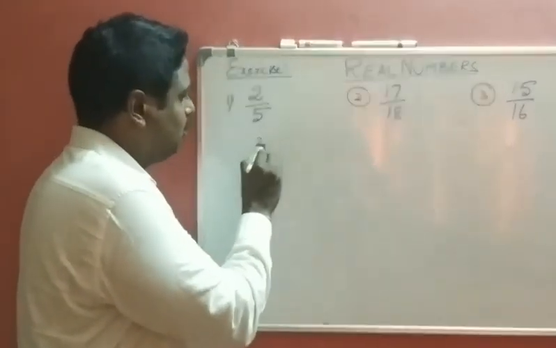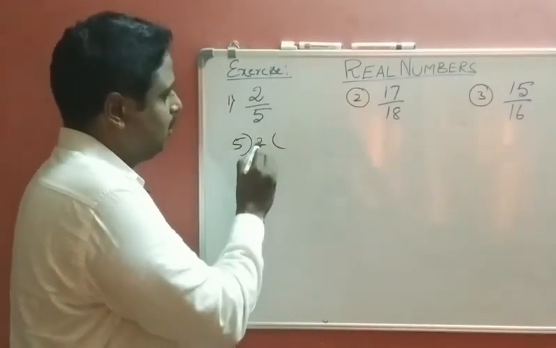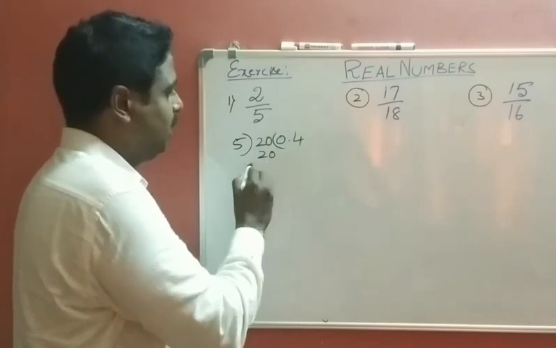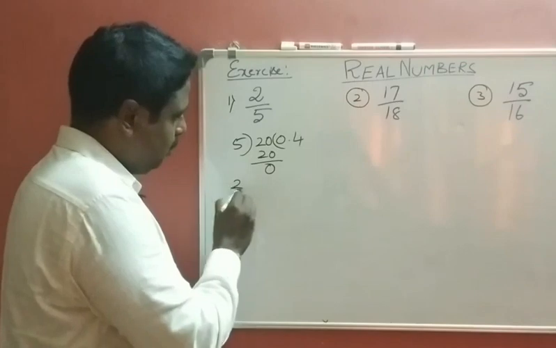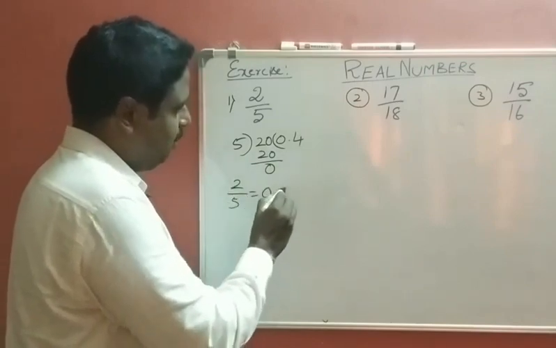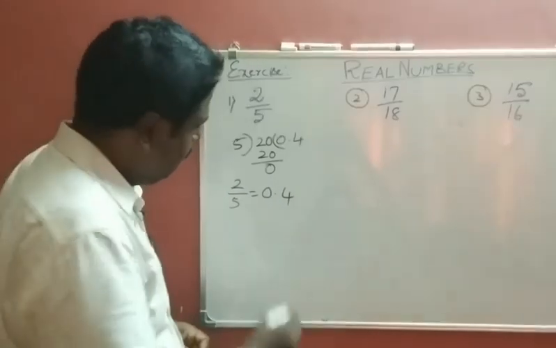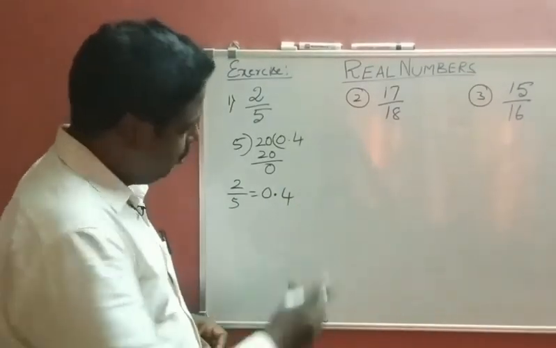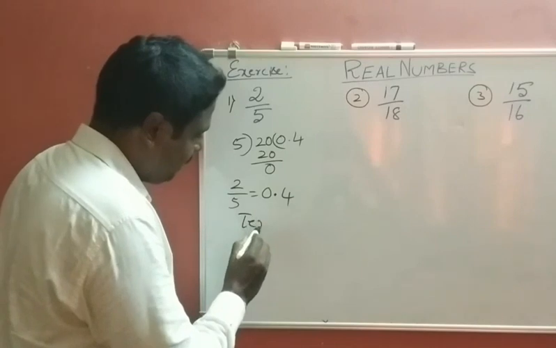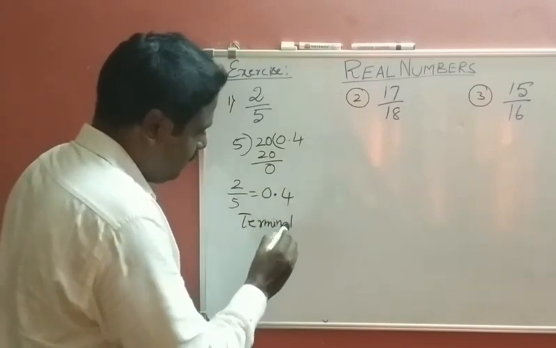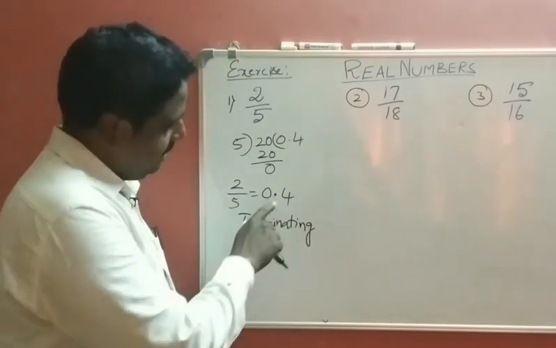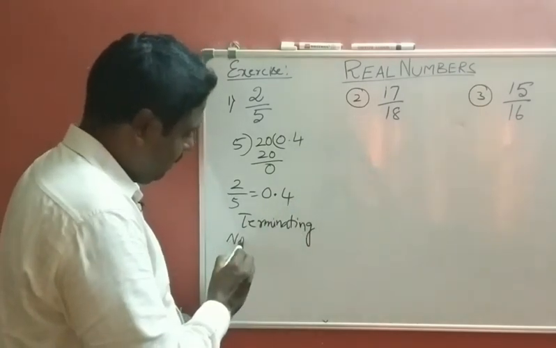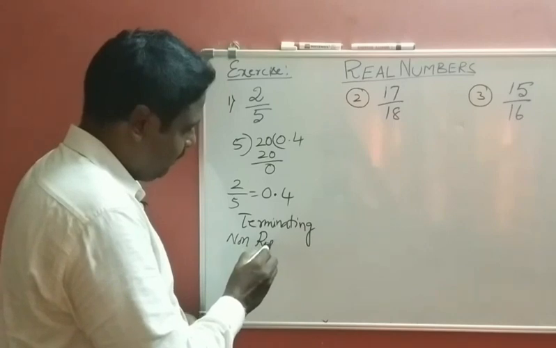So divide 2 by 5. 5 times 4 is 20, so the remainder becomes 0. So 2 by 5 is equal to 0.4. After 4 no terms are there, so it is a terminating decimal. Is there any repetition? No repetition, so non-repeating.